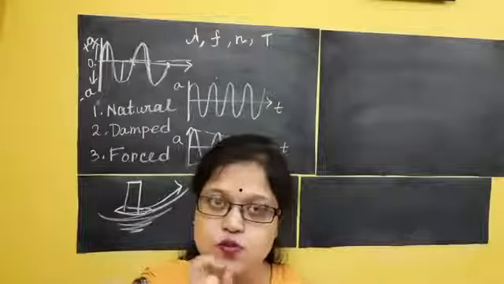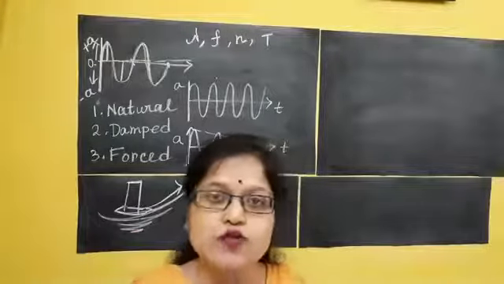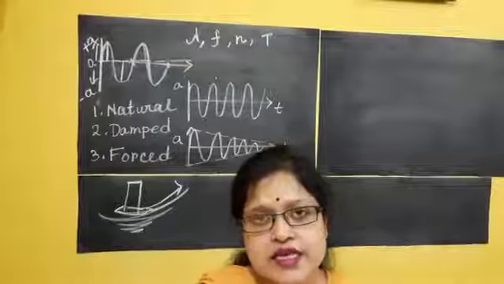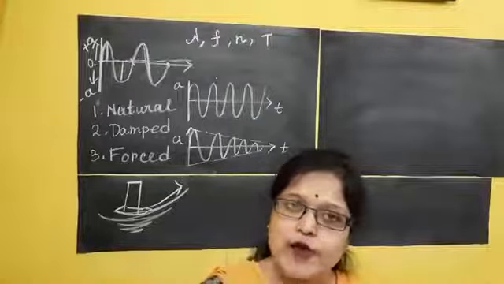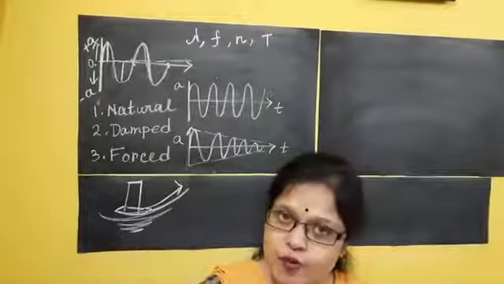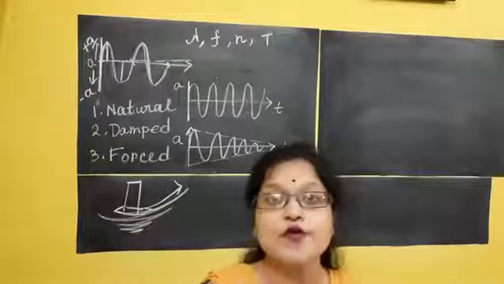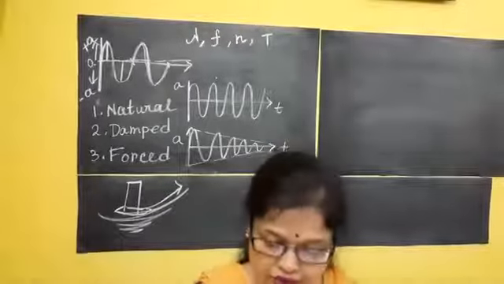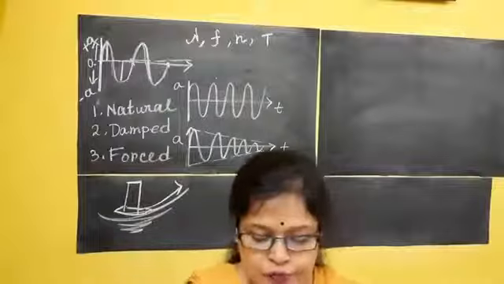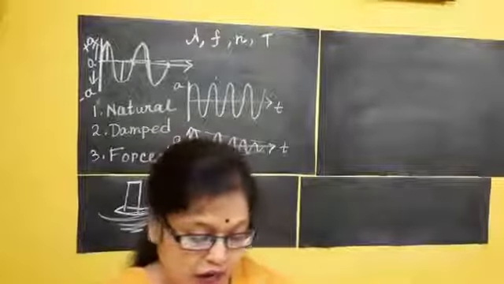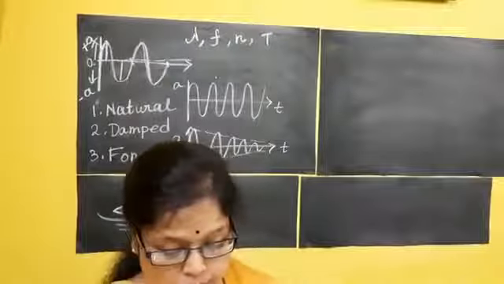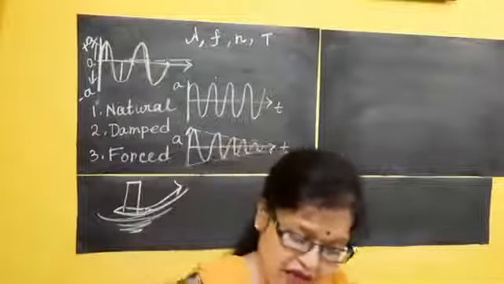First, the restoring force, because I am moving the object away from its mean position. Second, the damping force or the resistive force coming from outside. And third, the external periodic force, which is forcefully making it move with that vibration. Clear? So now see, in the case of forced vibration, there are many examples.